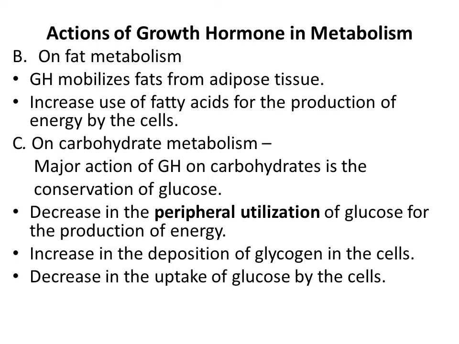In addition to this, the growth hormone also stimulates beta cells directly and causes secretion of insulin. Because of the excess stimulation, beta cells are burned out at one stage. This causes deficiency of insulin, leading to true diabetes mellitus or full-blown diabetes mellitus. This effect of growth hormone is called the diabetogenic effect.